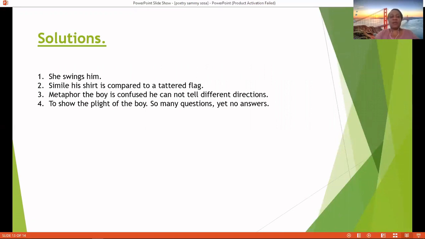Number 1, our answer will be she swings him. Number 2 is a simile. His shirt is compared to a tattered flag. Number 3, metaphor. The boy is confused. He cannot tell different directions. Number 4, to show the plight of the boy. There are so many questions, so many questions, yet no answers.